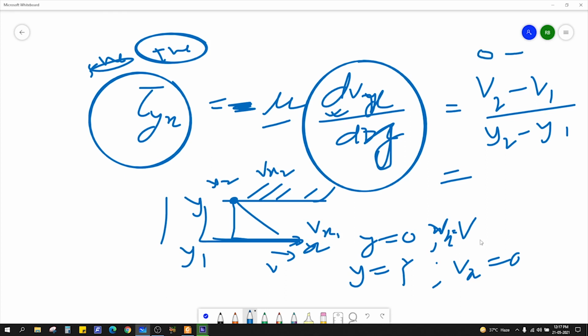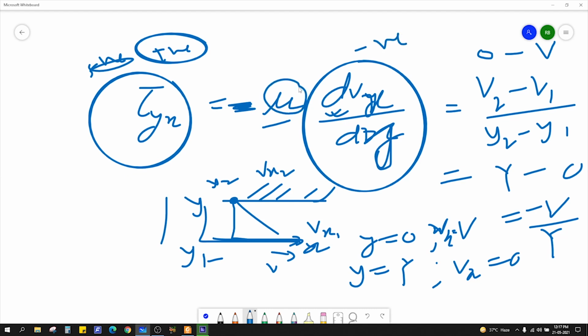At y equal to 0, velocity is V. And Y2 is nothing but Y, and Y1 is 0. So what do you get? Minus V by Y. So this term is negative, and viscosity is always positive. So negative, negative, positive. Then only you will get this momentum flux positive. That's why we intentionally put minus here to make it positive.